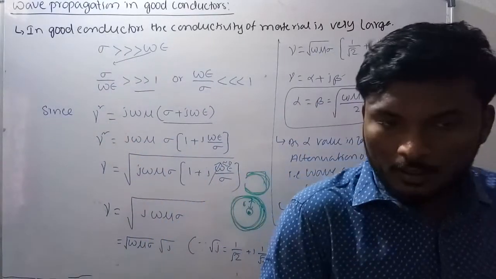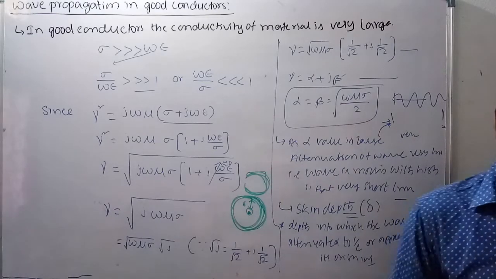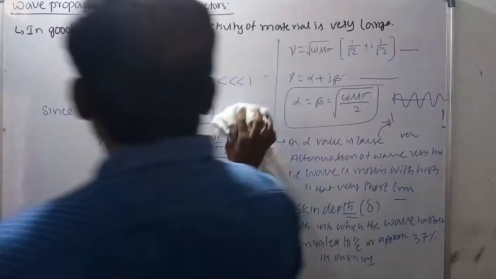Now here, let E naught be the initial value. Write down like this, all of you.